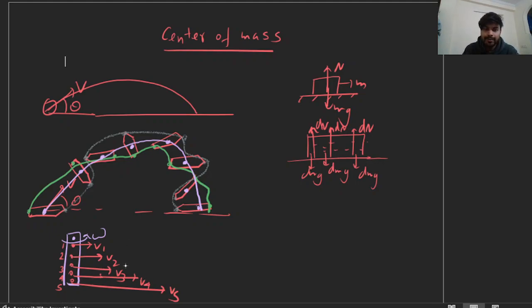If we have to calculate the linear momentum of this rod, it will be very difficult, because every particle inside the rod has a different velocity. So to calculate the linear momentum, we have to add up all the momenta, like p1 vector plus p2 vector plus p3 vector plus dot dot dot and so on. That will be the net momentum.